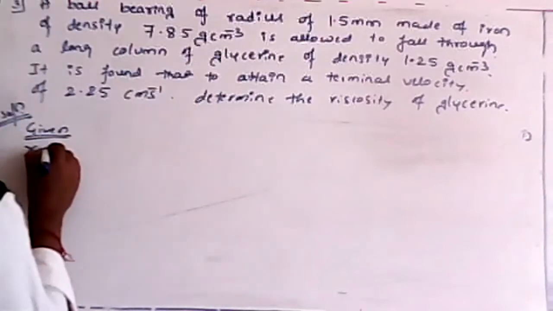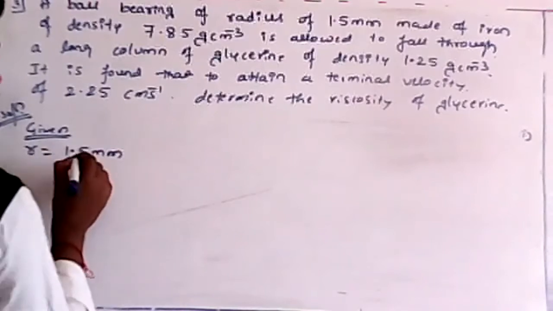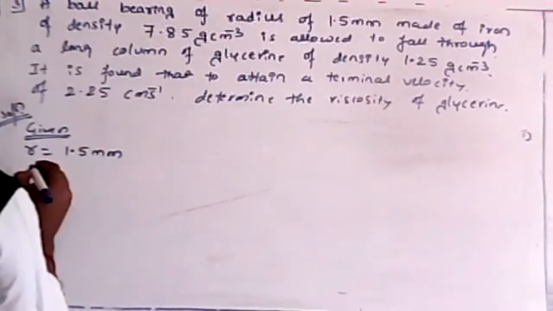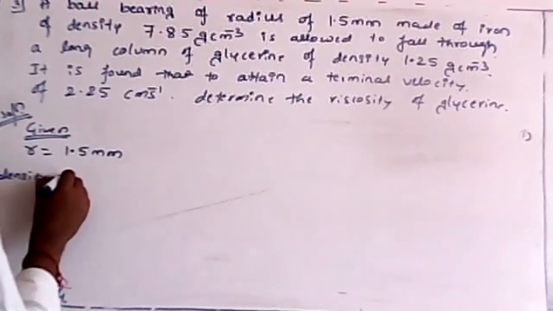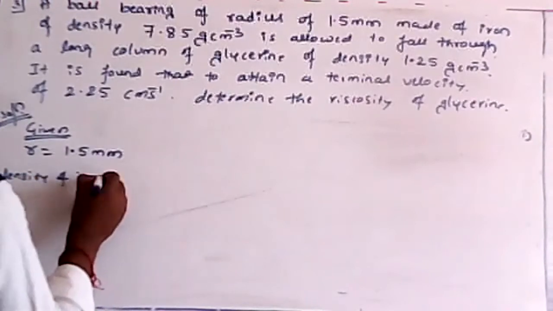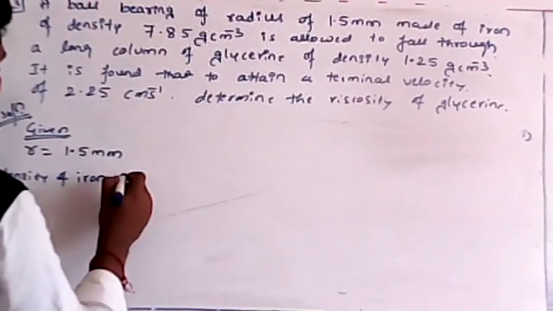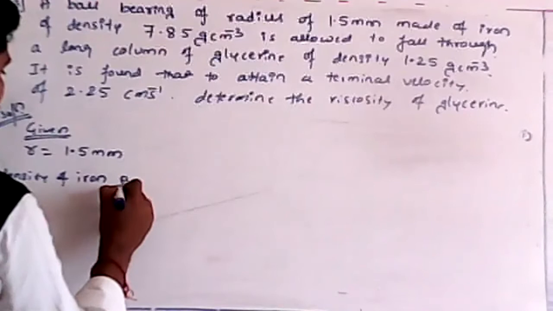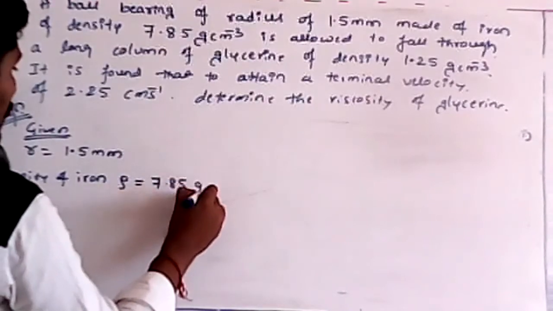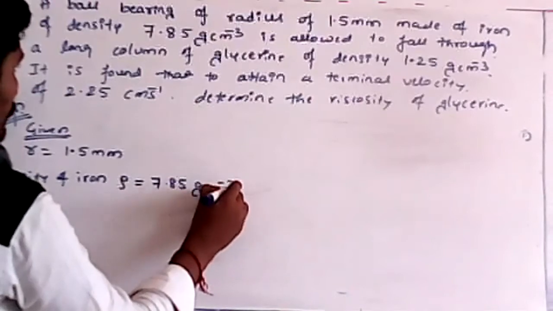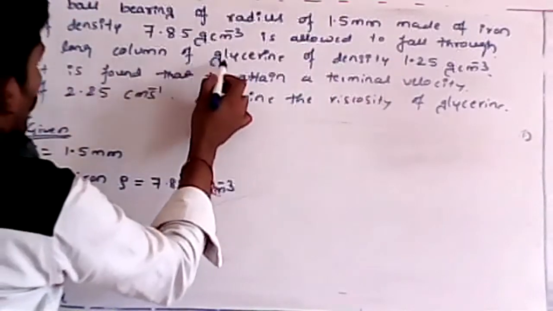Radius is given as 1.5 millimeter, of iron, of density. The density of iron is the spherical ball density, so that is why we take it as rho. Remember always, 7.85 gram per centimeter cube, allowed to fall through a long column of glycerin.